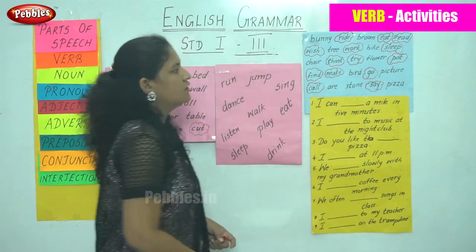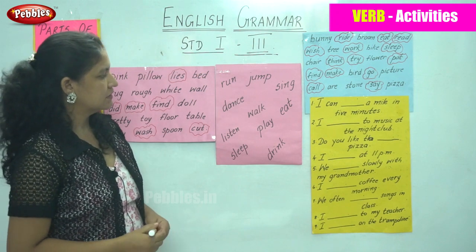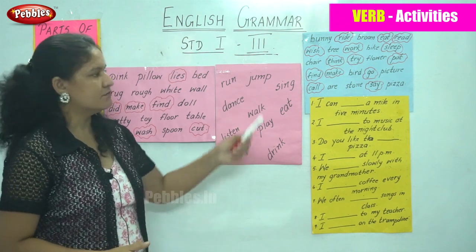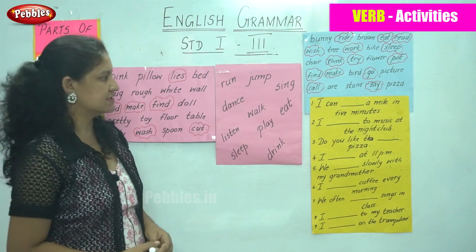So these are all our verbs, and now we are going to match them with these sentences.